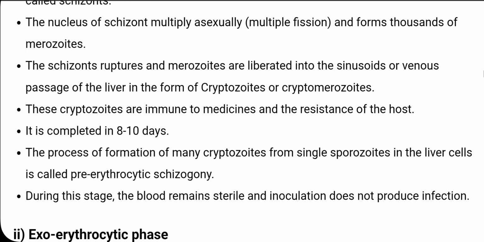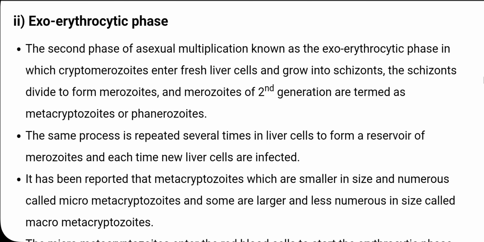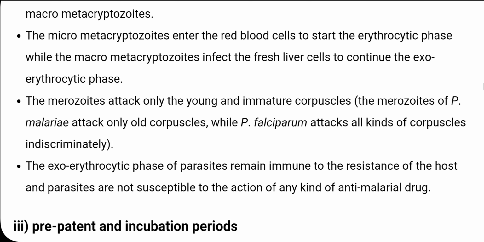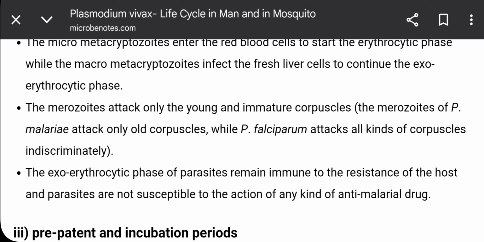Then after 8 to 10 days, the process of formation of many cryptozoites from a single sporozoite in the liver cells is called the pre-erythrocytic schizogony, and during this stage the blood remains sterile and the inoculum does not produce the infection. Then the exoerythrocytic phase of the parasite remains immune to the resistance of the host, and the parasite is not susceptible to the action of any kind of anti-malarial drug.